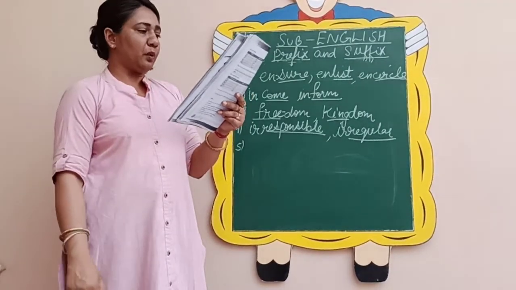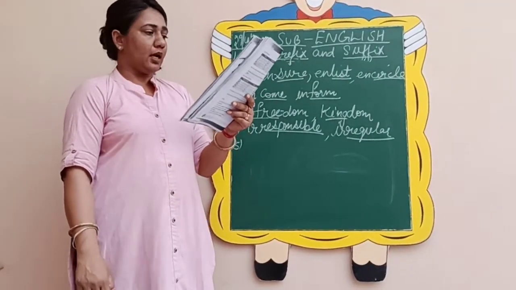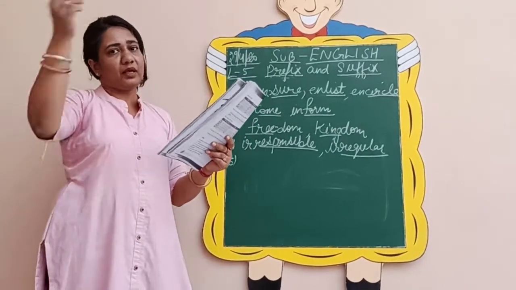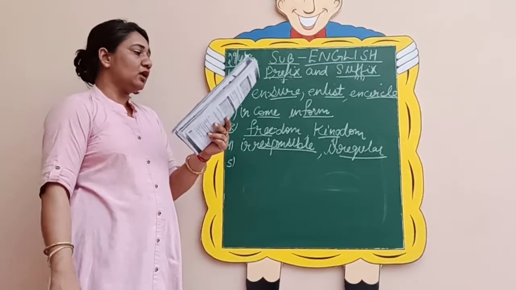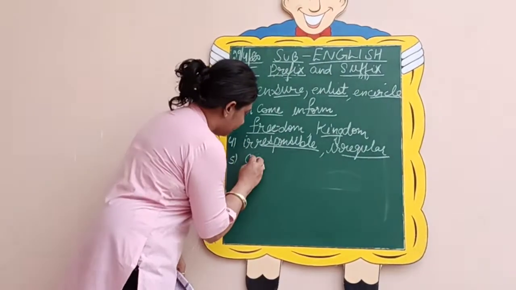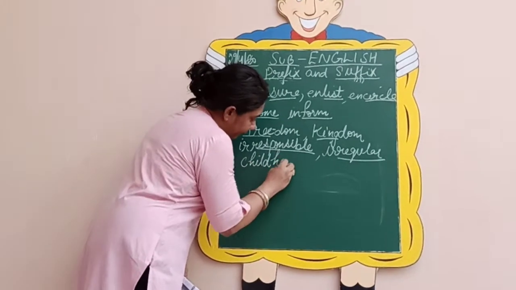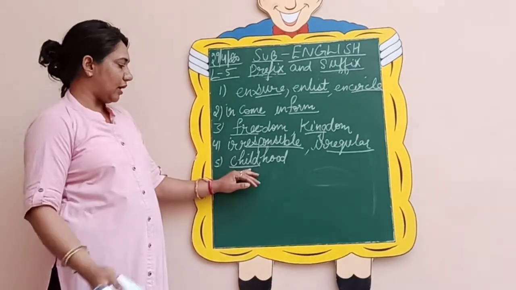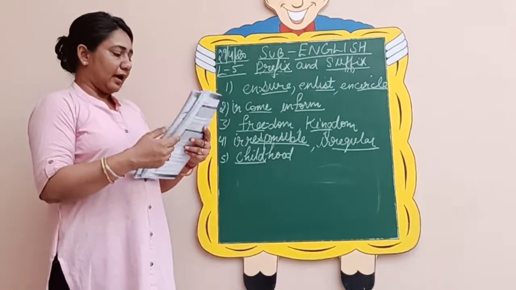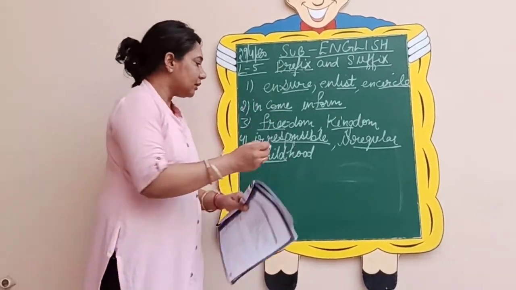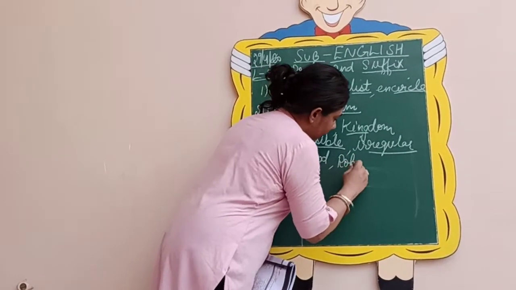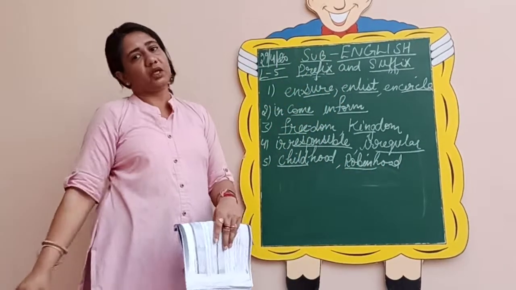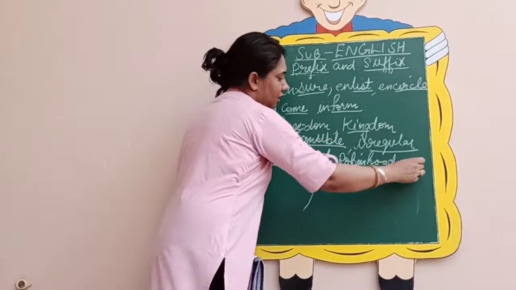Coming to the fifth one, we have hood. Now the dash is given in the beginning. This means hood is your suffix and we have to add the front part. So what I have done is childhood. Childhood means bachpan. So this way I have taken child as my initial part. Then Robin Hood. It's a name. Hood can be your caste. So this way you can form the third one.